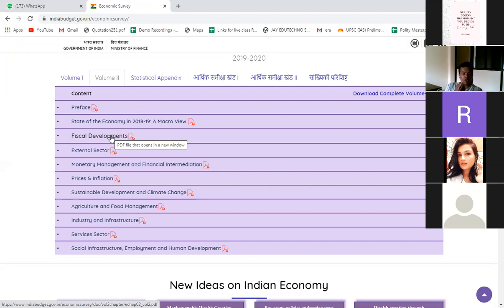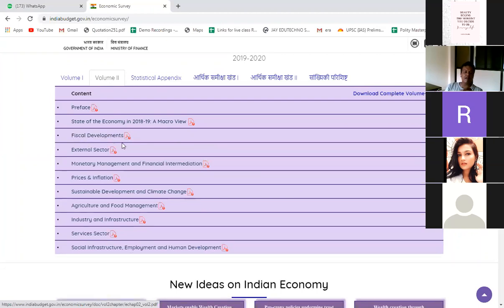Then where the government is spending, whether the expenditure is more on capital expenditure or revenue expenditure. So whether the fiscal deficit is increasing or decreasing, whether the tax revenue collection compared to the GDP is increasing or decreasing. That is what is there in the fiscal development chapter.